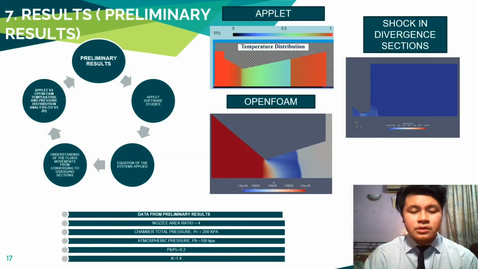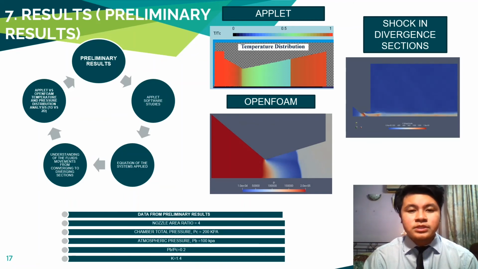For the preliminary result, data was computed throughout the case study involving the dimensions of the rocket nozzle. Mathematical equations such as area ratio and pressure ratio were used to determine the required analysis. The area ratio was determined where the area of divergent exit, which is 22 mm, was divided by throat diameter, which is equal to 5.5 mm, and thus resulted in a nozzle area ratio equal to 4. The pressure ratio was determined through the atmospheric pressure divided by chamber total pressure equation, resulting in 0.2 kPa.